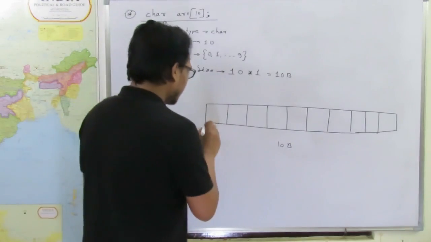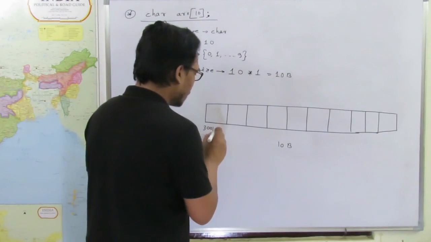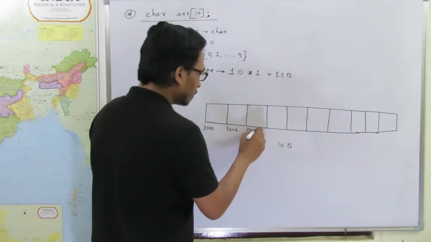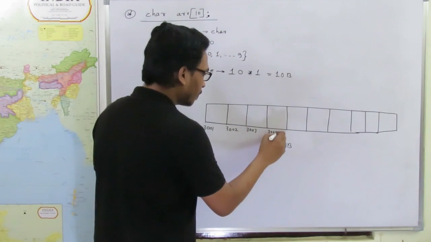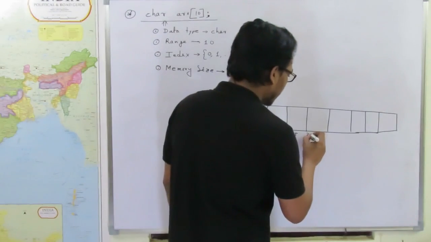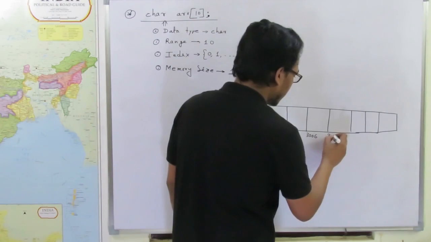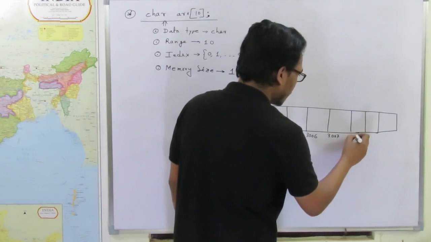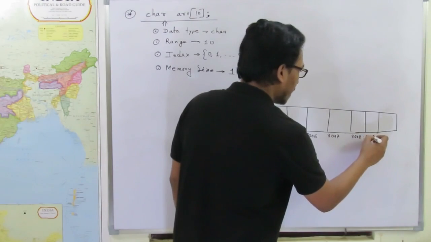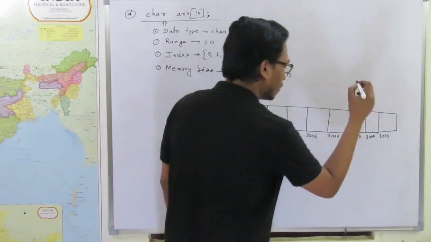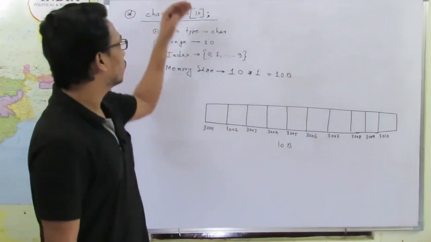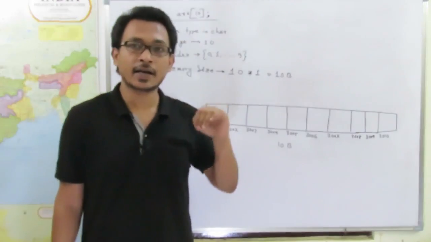Let's say the base address is 3001. So the next will be 3002, 3003, 3004, 3005, 3006, 3007, 3008, 3009, 3010. These are the 10 bytes allocated to this array ARR.